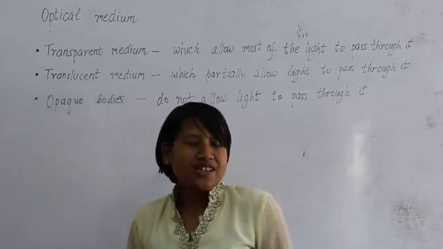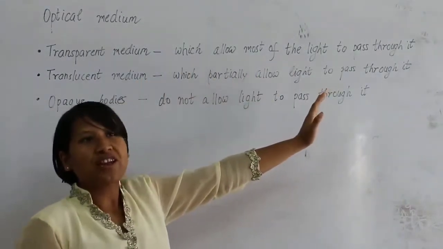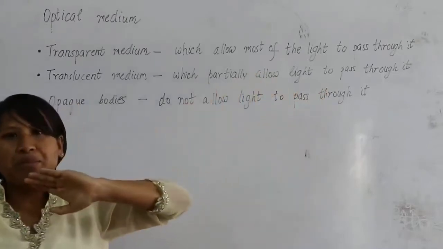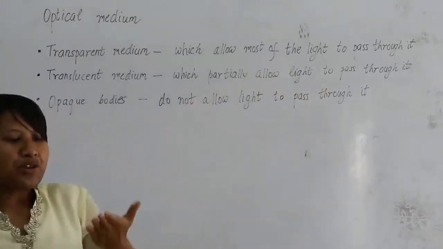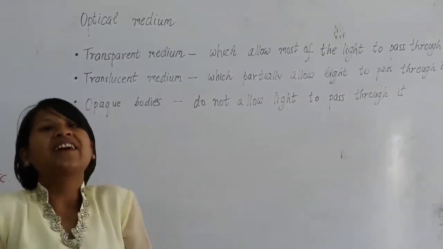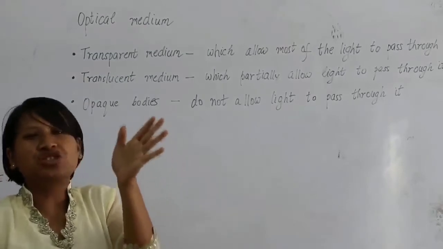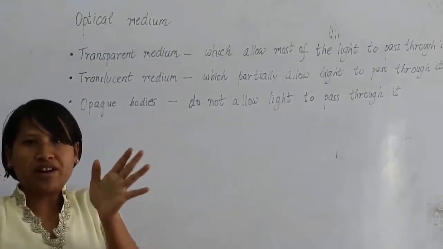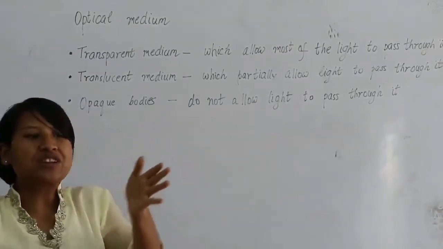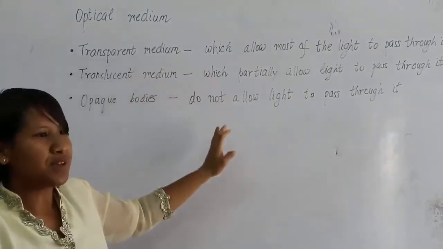Transparent are those materials which allow most of the light to pass through. For example, like glass, you can see through it. You can see through transparent paper and transparent plastics easily. So those are transparent medium.